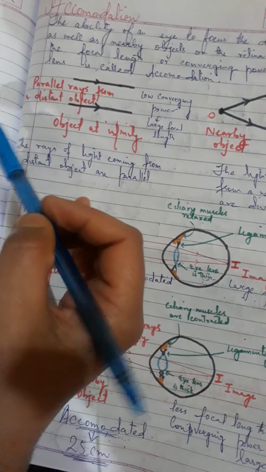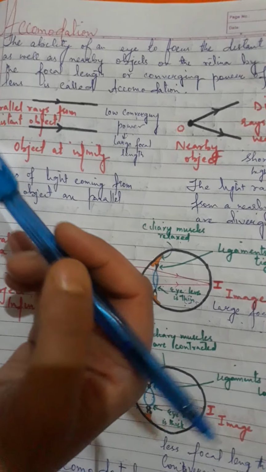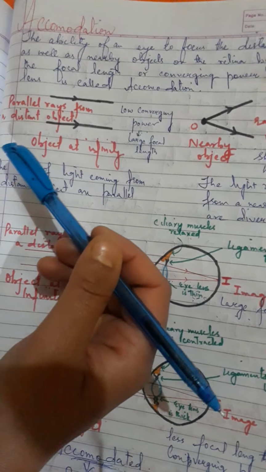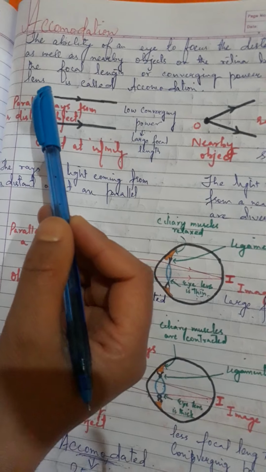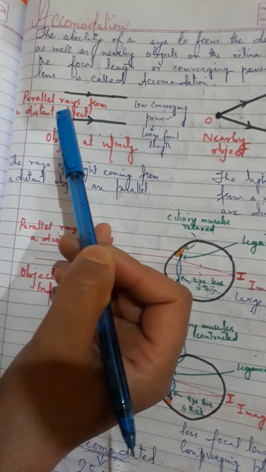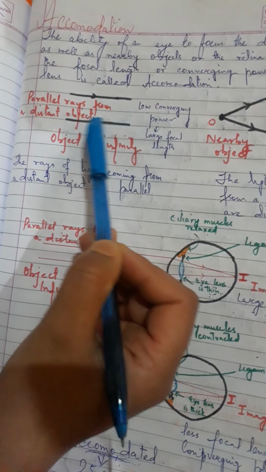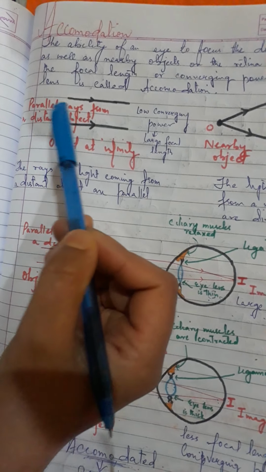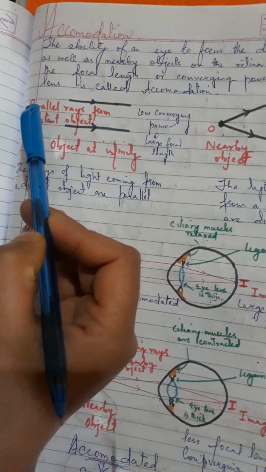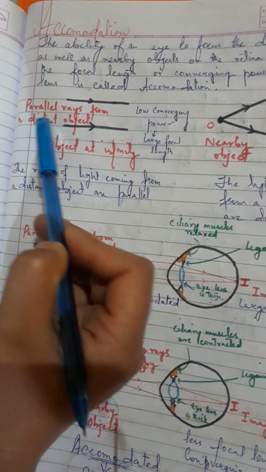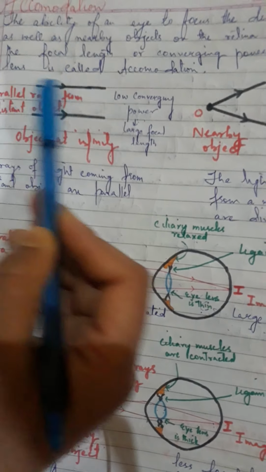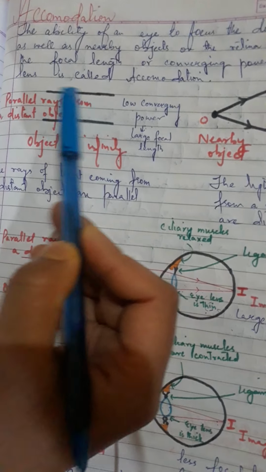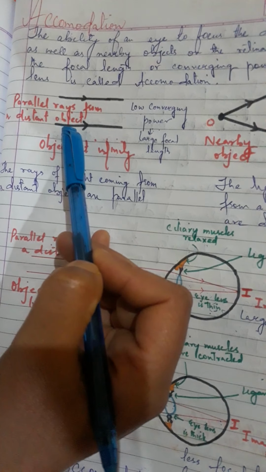See, when you look at distant objects, when an object is placed at infinity, the light rays coming from the object at infinity are parallel to one another when they reach the eye. Actually, the rays of light given out by a distant object are diverging in the beginning. But after traveling a large distance, these rays become parallel when they reach the eye.